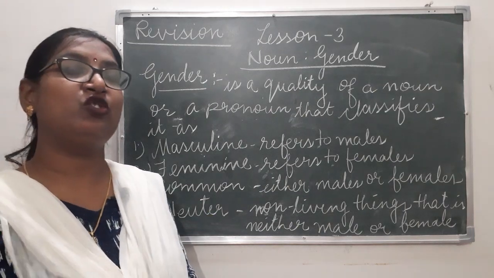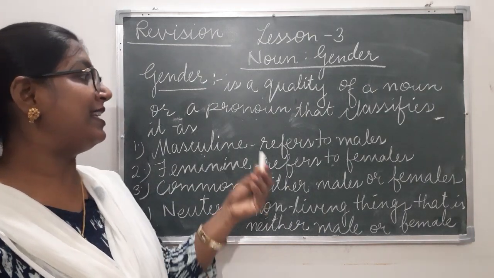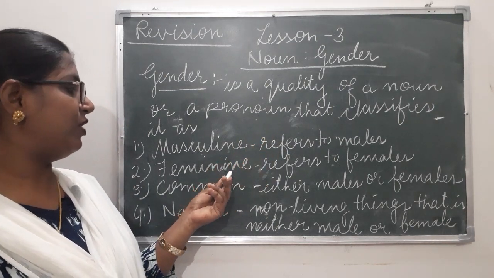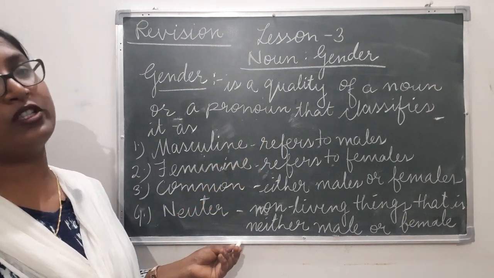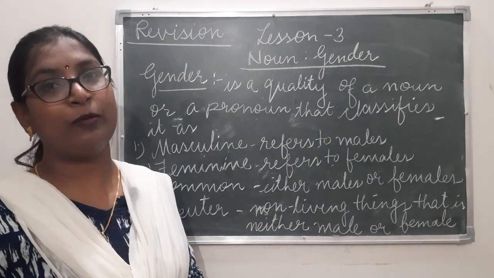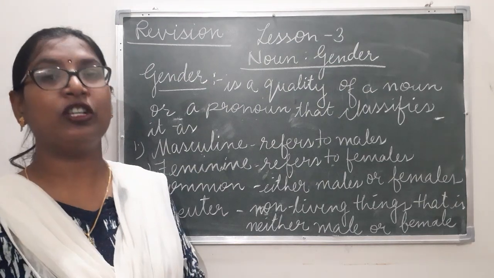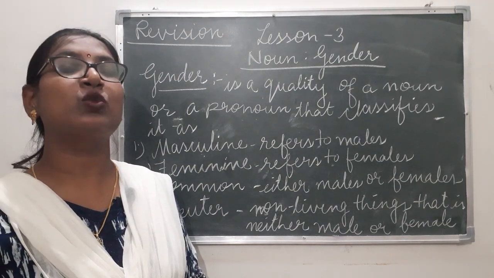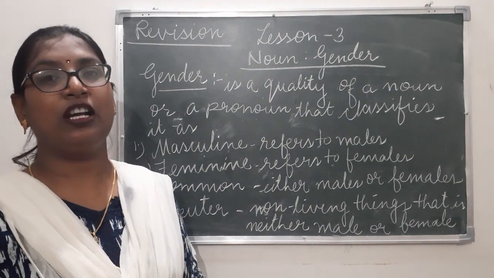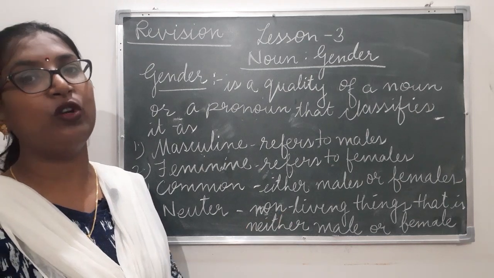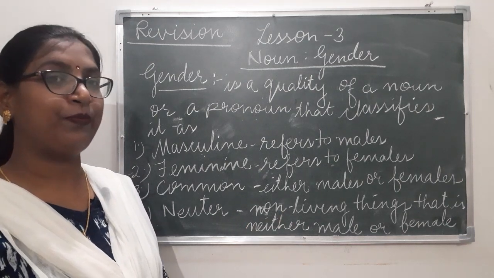Gender is the quality that tells us whether the noun or the pronoun is masculine, feminine, common, or neuter in gender. Whether the noun is male or female, whether it can be both, whether it is neither male nor female. All these qualities, the word gender tells us about all these qualities of a noun or pronoun.